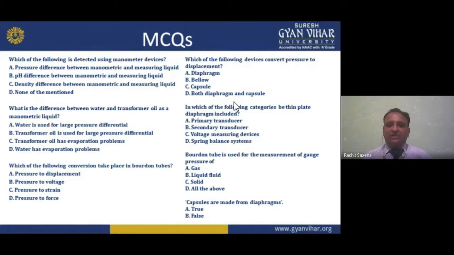Which of the following conversions takes place in a Bourdon tube? Pressure to displacement, pressure to voltage, pressure to strain, or pressure to force. Which of the following devices converts pressure to displacement? Diaphragm, bellows, capsule, all are given here. In which of the following categories would a thin plate diaphragm fall? Transducer, primary, secondary, voltage measuring, spring balance. Bourdon tube is used for measurement of gauge pressure of gas, liquid, solid. So you can use it for all. Capsules are made from diaphragms. True.